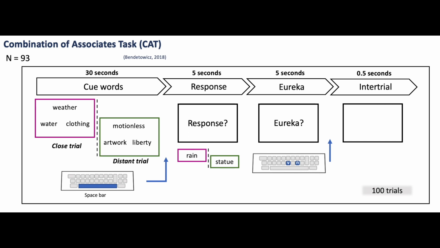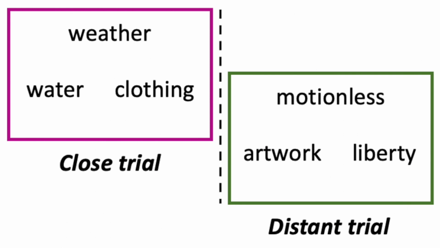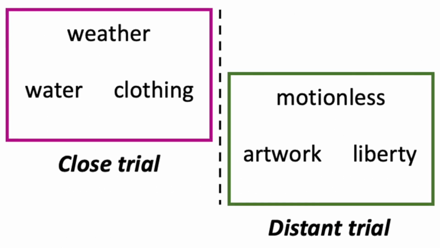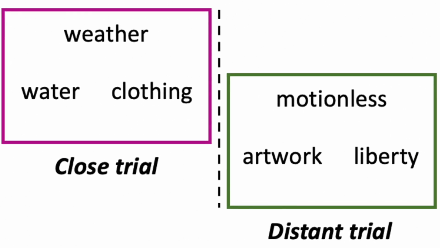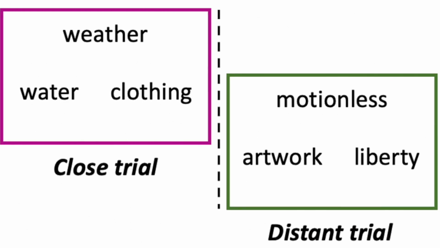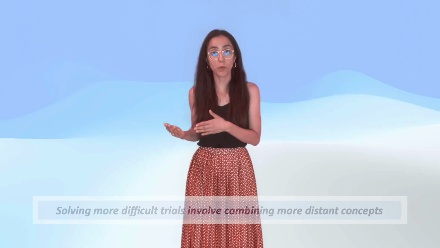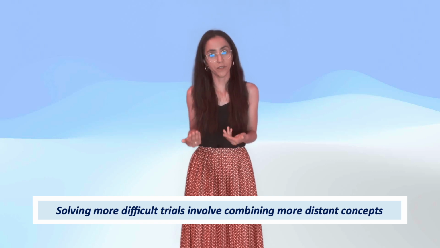In this project, participants performed a creativity task. For each trial, 3 keywords were displayed on the screen, which seem to be unrelated to each other. They were asked to find a fourth word that links the 3 keywords. The advantage of this task is that there are 2 types of trials. Ones are the close trials, in which the relationship between the keywords and the expected response is very close, so they have a very low associative remoteness, compared to the distant trials, in which the associative remoteness between the keywords and the expected response is higher, so these trials are more difficult.